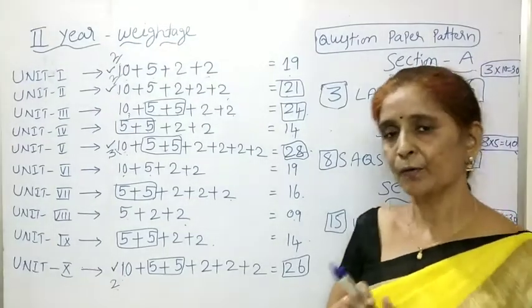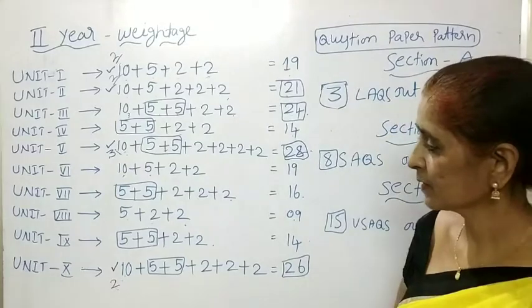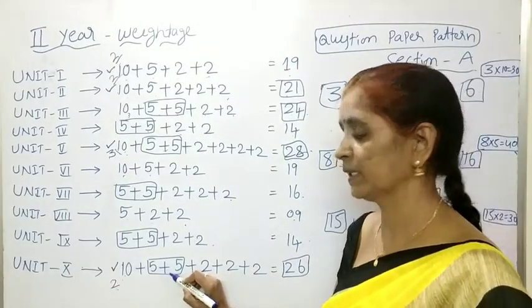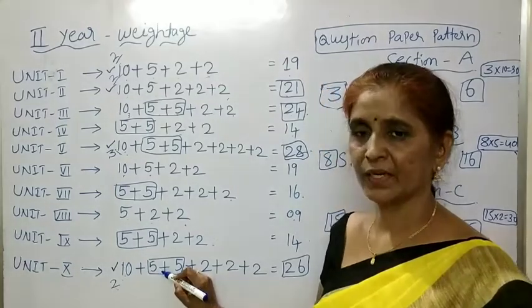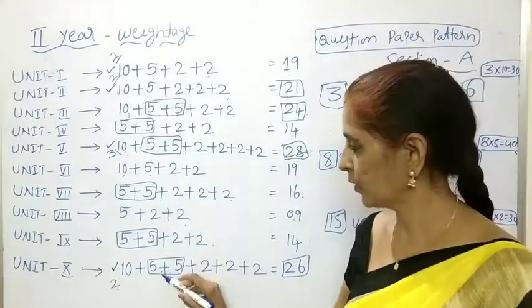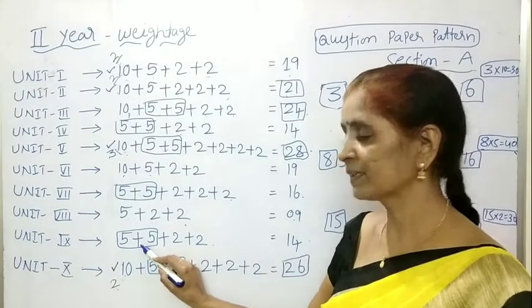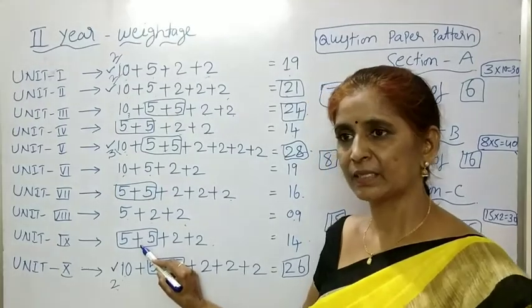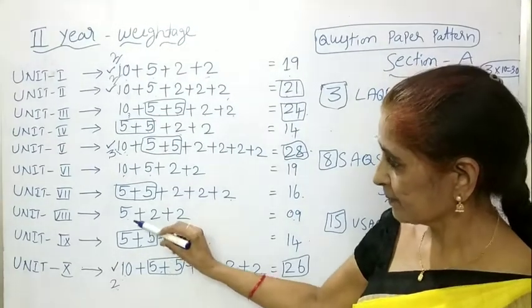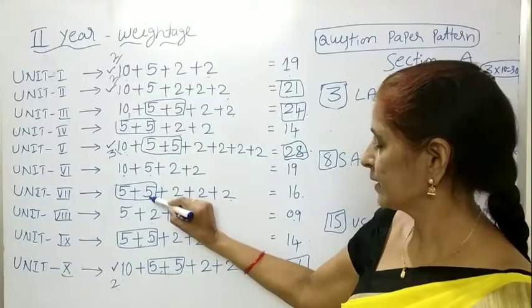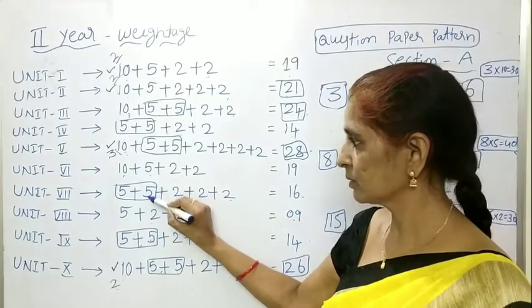Next one, for 5 marks, on which units you have to concentrate. Children, first priority goes to 10th unit. So 10th unit, 4 SAQs are there. By studying 4, you will get 2 in the examination. And from the 9th unit, only 3 important SAQs are there. By studying 3, you will get 2 in the final examination. And later, children, 7th unit, 4 SAQs are there. By studying 4, you will get 2.